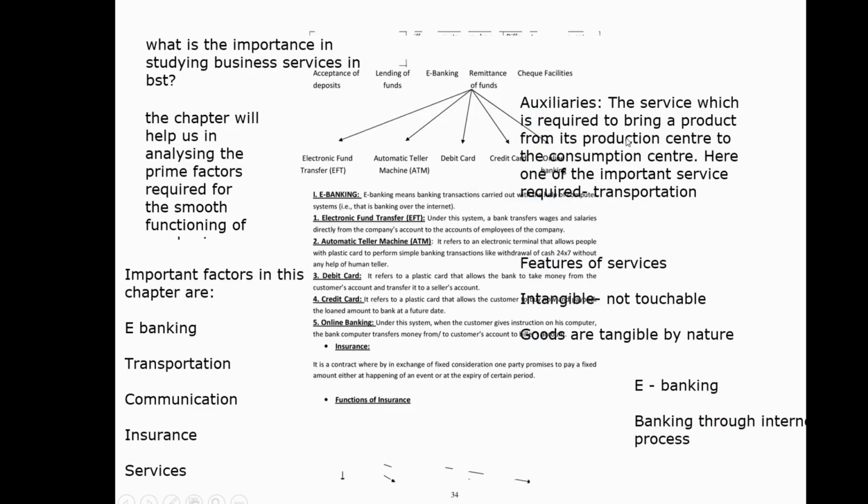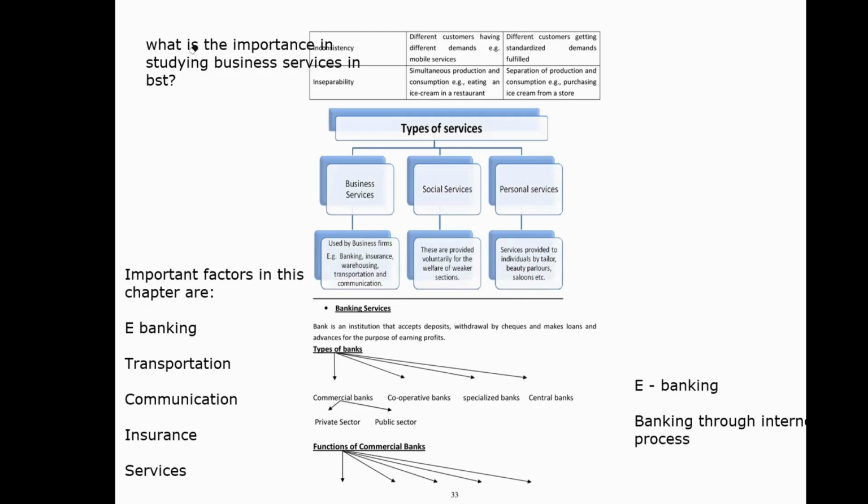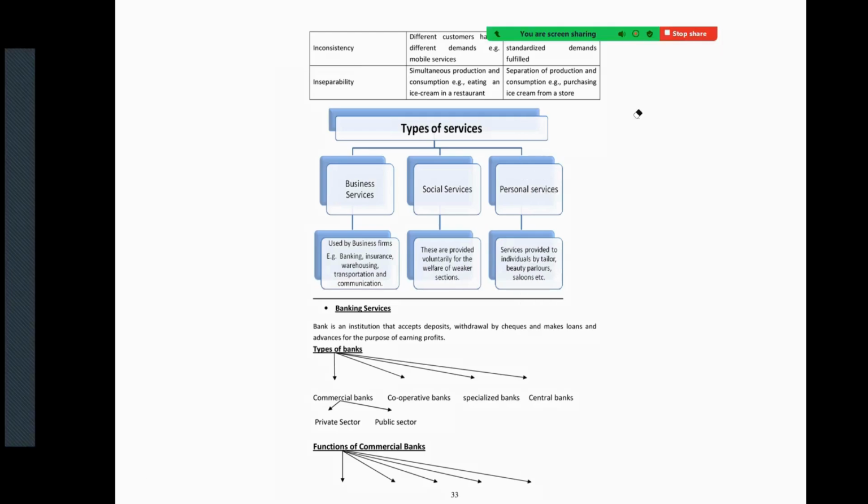Next part rather. Here we will see that there are different types of services, as I said. Business services, social services, and personal services. I'm just clearing this so that you can see the screen. What are the types of services? Business service, social service, personal services. What are the business services?